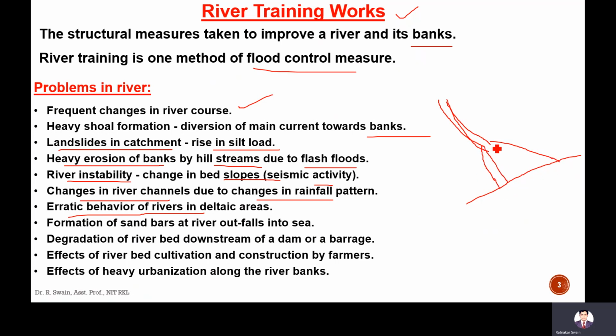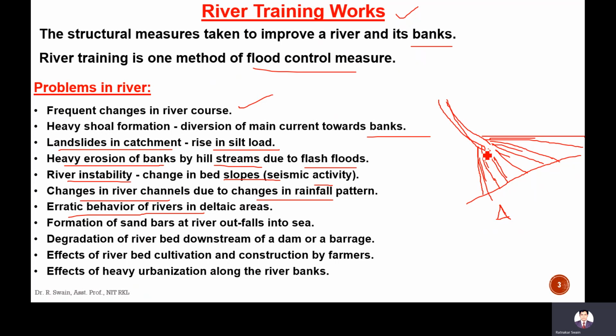There will be bifurcation of the river, and the distribution channels will be more. There will be many channels, so this looks like a delta. That's why it is called deltaic region, the most downstream portion of the river, where it meets the sea.